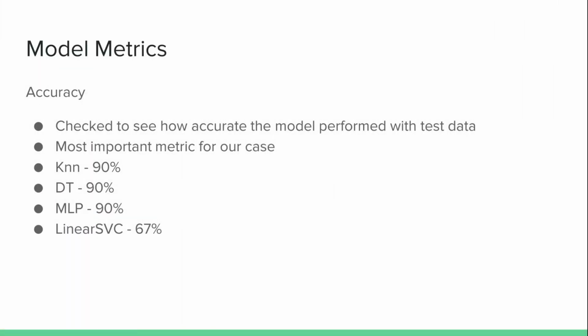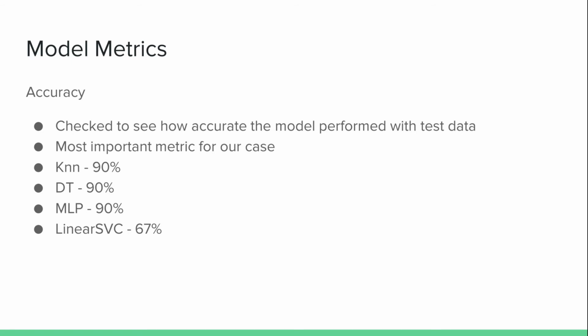So we chose to use accuracy as our model metric because in our classification problem, it's most important to us how well our models actually classify new data. And so when looking at our 4 models, we found that k-nearest neighbor, decision trees, and multi-layer perceptron all hovered around 90% accuracy when classifying new data.